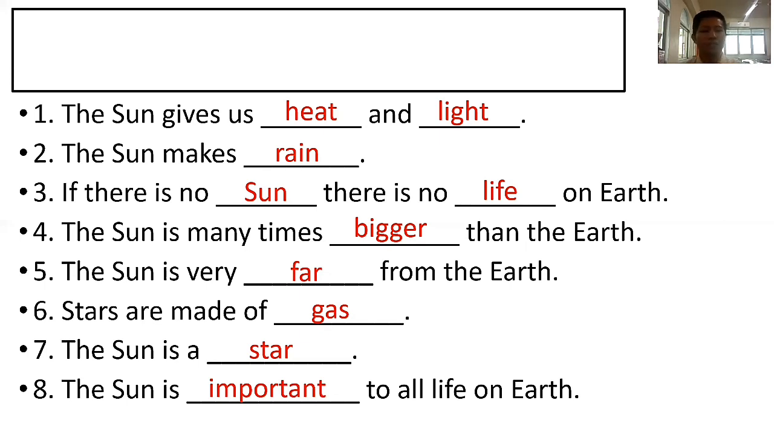Now let us summarize. Repeat after teacher. The sun gives us heat and light. The sun makes rain. If there's no sun, there is no life on earth. The sun is many times bigger than the earth. The sun is very far from the earth. Stars are made of gas. The sun is a star. The sun is important to all life on earth.